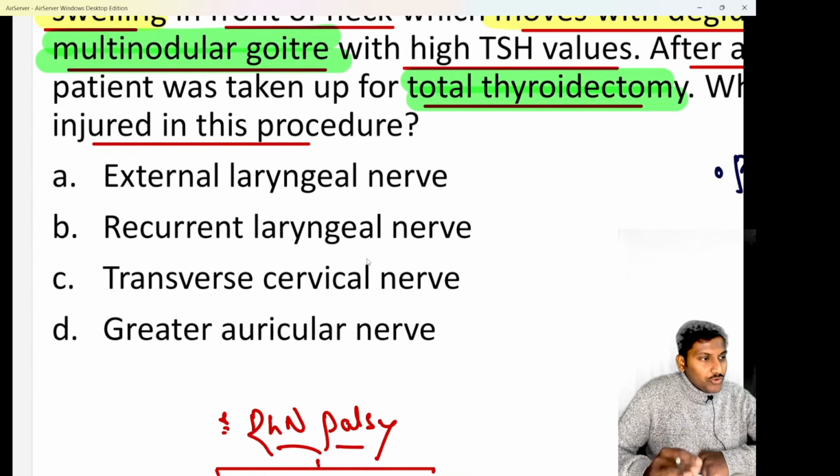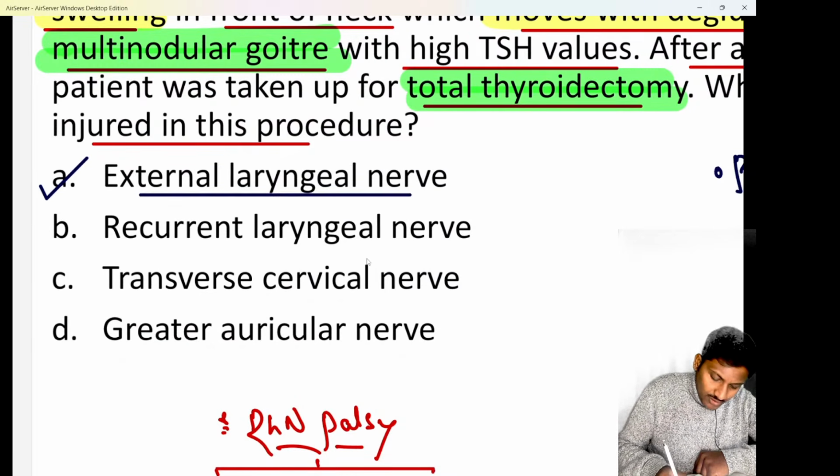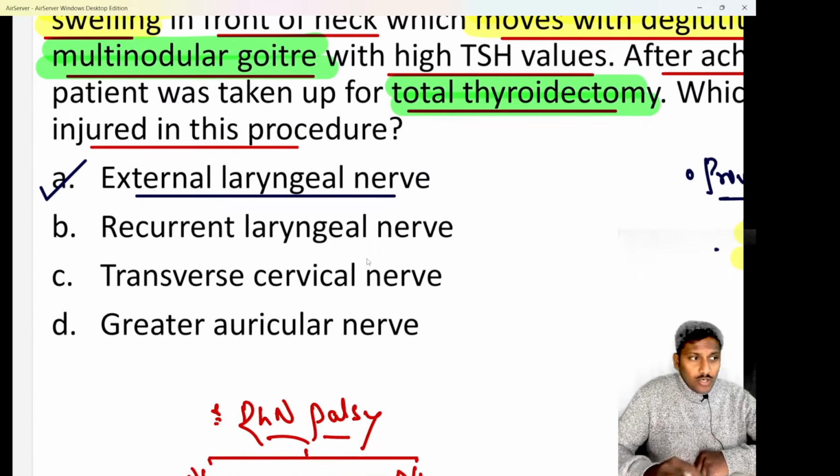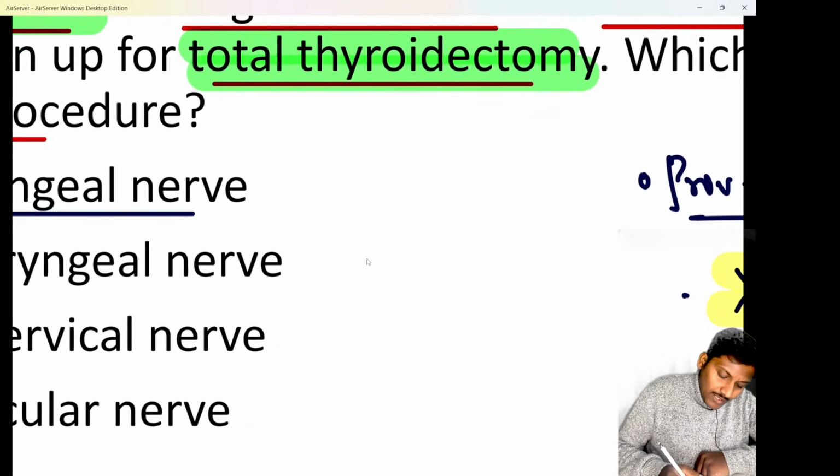Here, if they ask you what is the most common nerve injured, I have told you time and again that the most common nerve injured during a total thyroidectomy surgery nowadays is option A, that is the ELN or the external laryngeal nerve. Right now, it is not RLN anymore. The commonest nerve injured is ELN, and whenever external laryngeal nerve injury happens, we know the cricothyroid muscle is paralyzed, which is a tensor muscle.